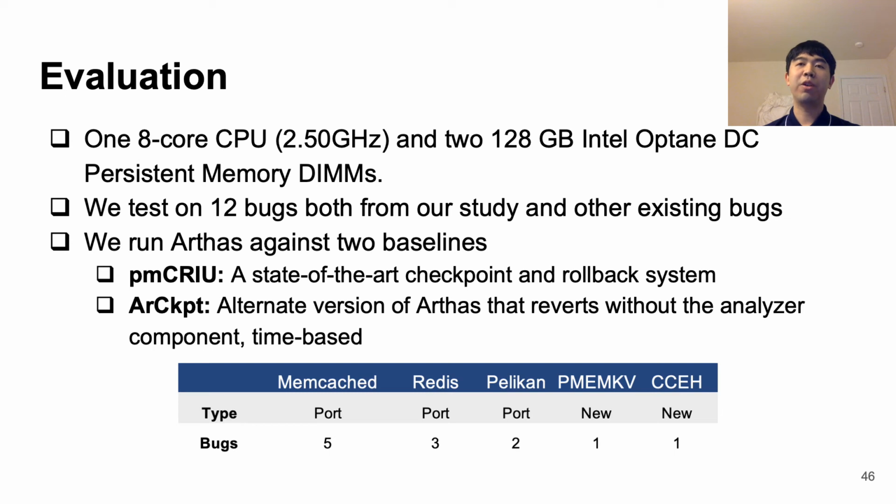So we ran our evaluation on one 8-core CPU and two 128GB persistent memory DIMMs. We tested on 12 of our bugs from our study and also from existing bugs not from our study. We then ran Arthas against two baselines, PMCRIU, which is a state-of-the-art checkpoint and rollback system that does coarse-grained, time-based rollback where it rolls back to specific snapshots in time, and we modified CRIU to use persistent memory. The second baseline is AR checkpoint, an alternate version of Arthas that only reverts without the analyzer component and rolls back in a time granularity with fine-grained rollback.